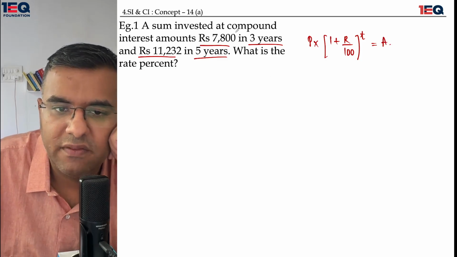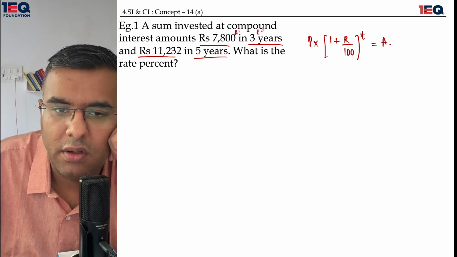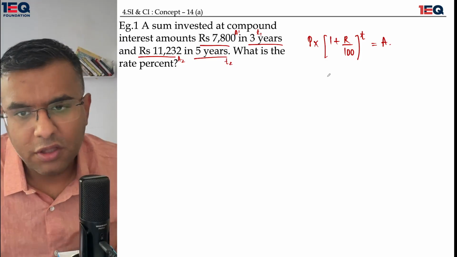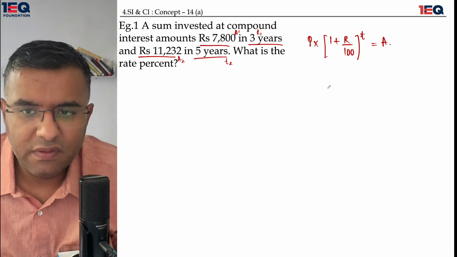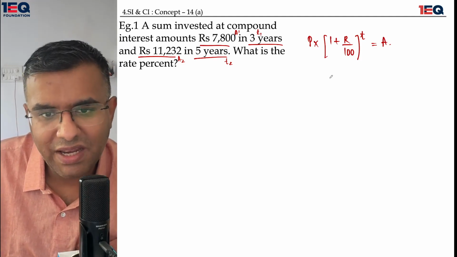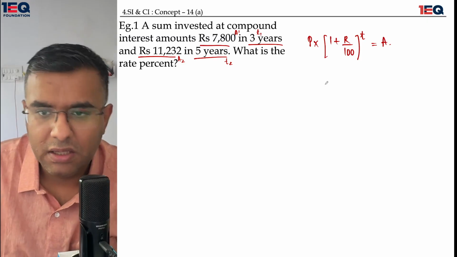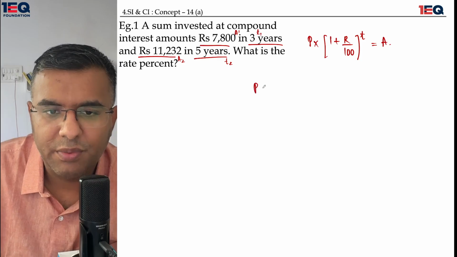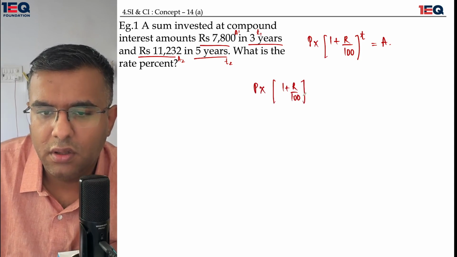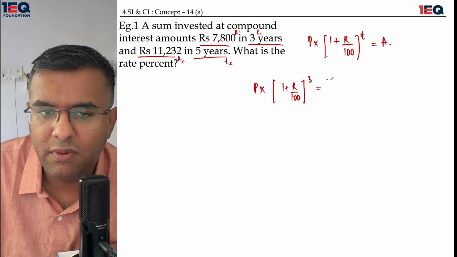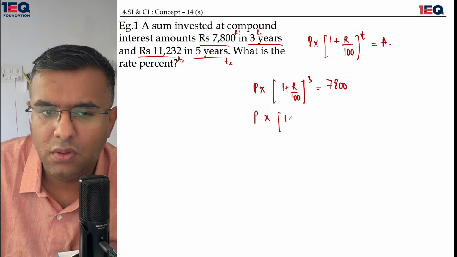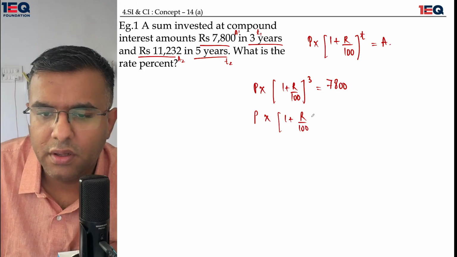In this question, what we have here is amount 1 with time 1, and amount 2 with time 2. The principal is the same. Whenever we get a situation where the principal comes out to be the same, we can go for a simple division. That would lead us to a very nice place. Let us try to do that. The principal in the first case has to be multiplied by 1 plus r over 100 to the power of 3 years in time, and the amount is 7800.